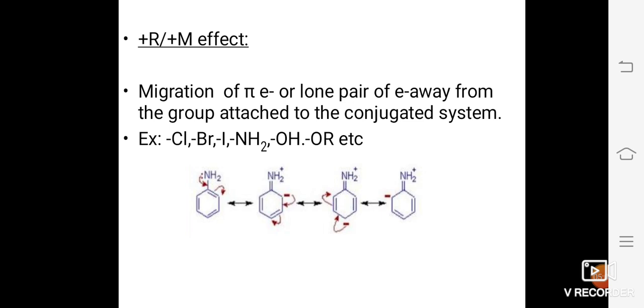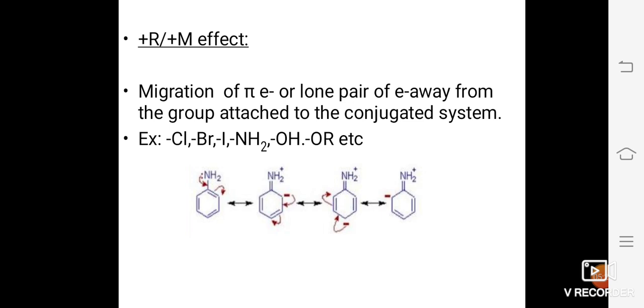Atoms or groups like chlorine, bromine, iodine, the NH2 or amino group, the hydroxyl group, or alkoxy groups all have lone pair electrons when they are attached to a benzene ring.